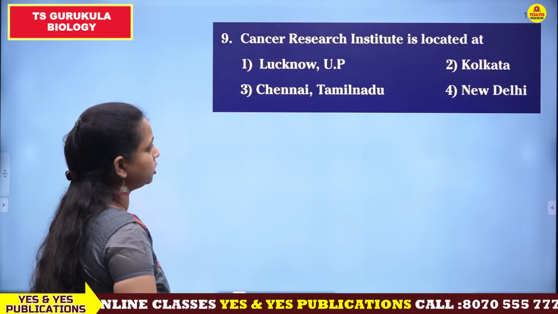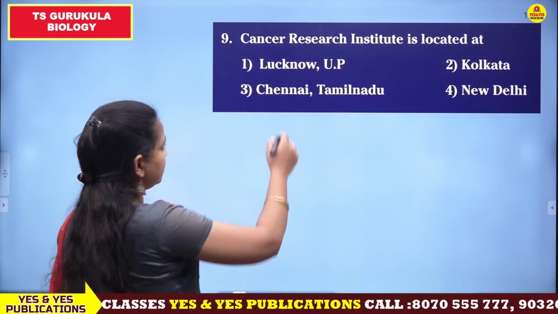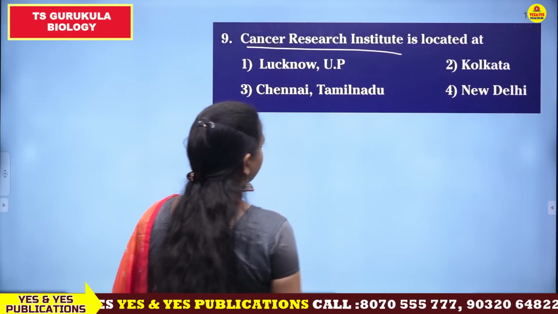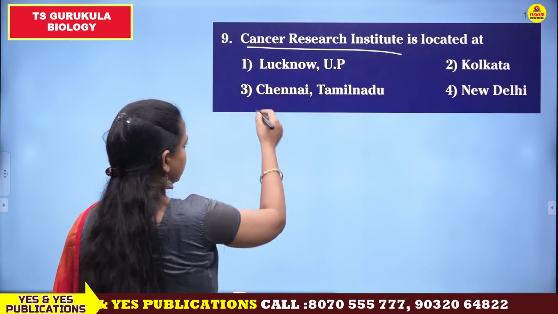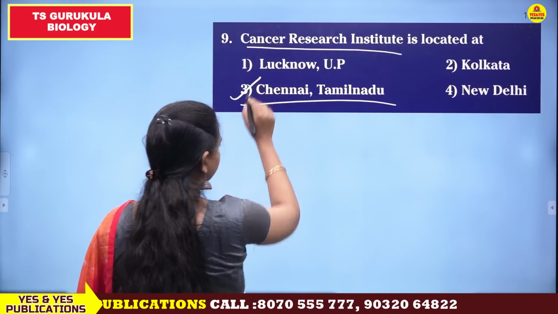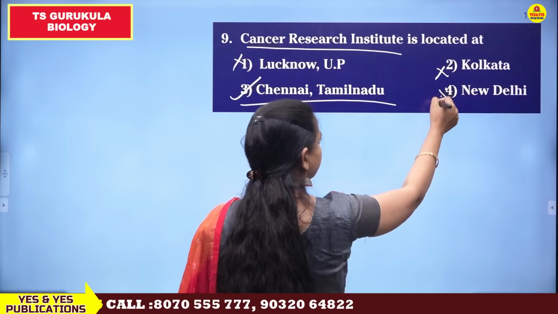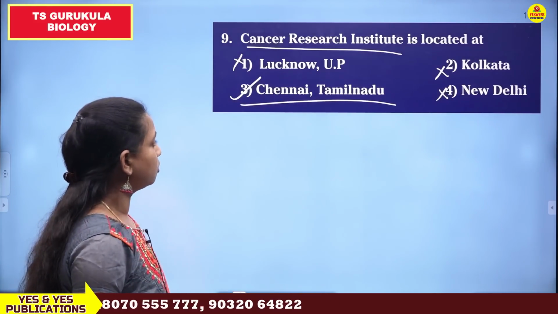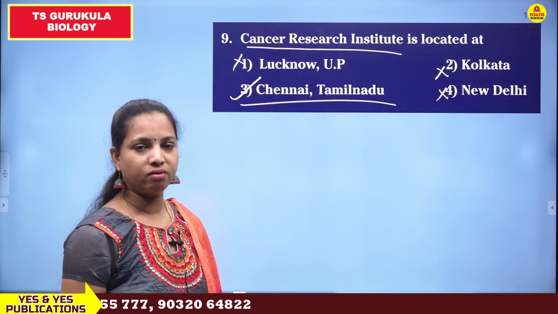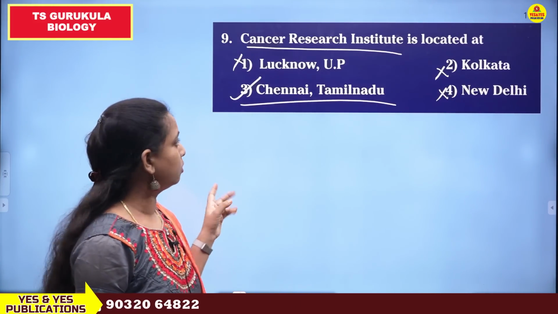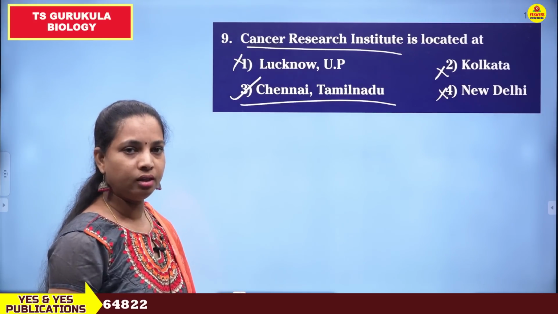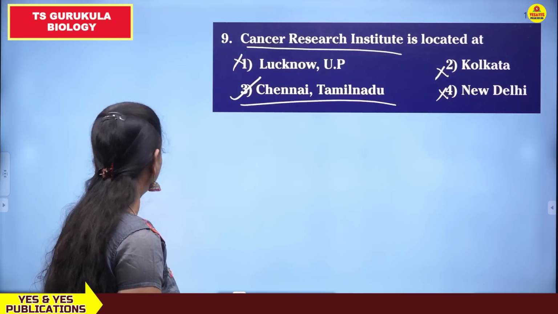Cancer Research Institute, CRI, is located at Chennai, Tamil Nadu. So among the given options, Chennai, Tamil Nadu is there, and the third one is correct. The remaining options are incorrect. Okay, so there are some things we have to remember, all these institutes and their locations. Keeping it short, CRI means Chennai, Tamil Nadu, these are some bits we need to remember easily.